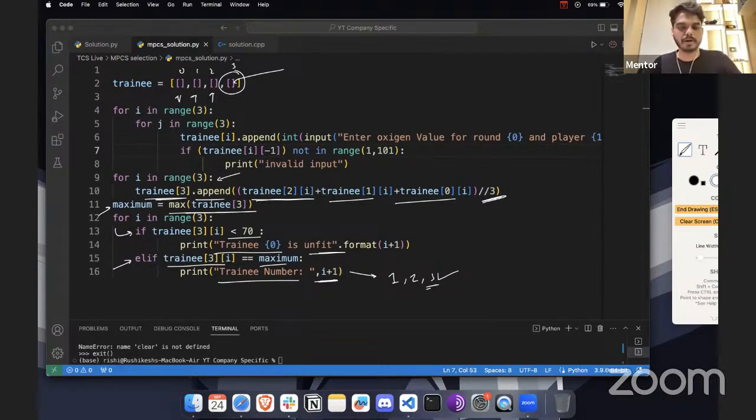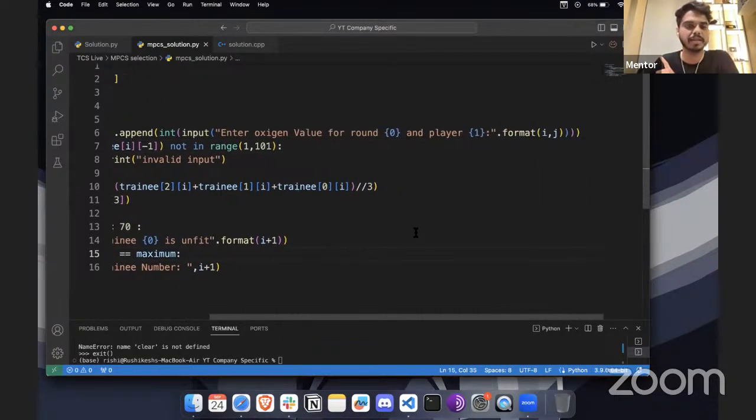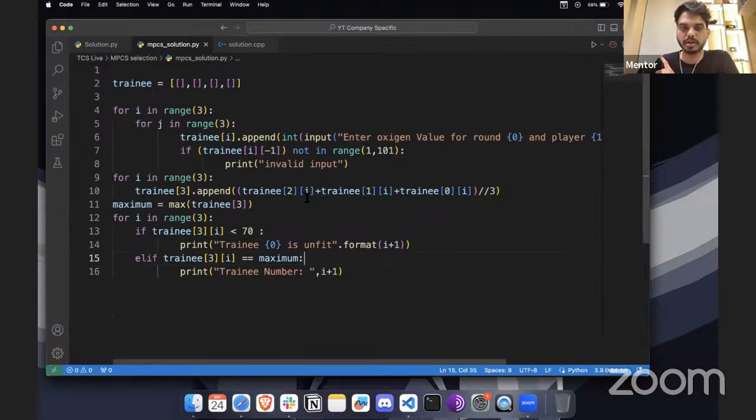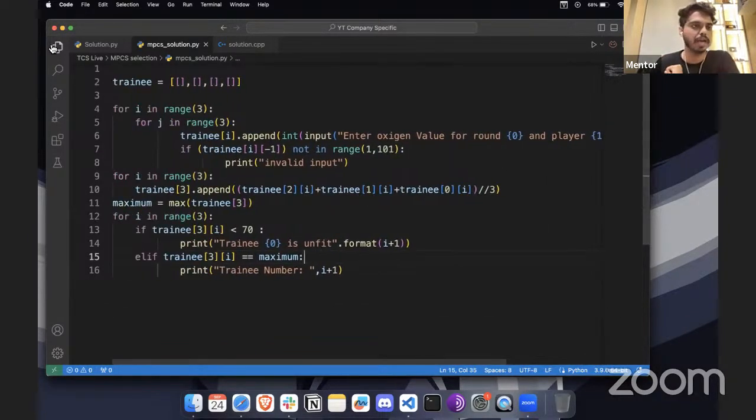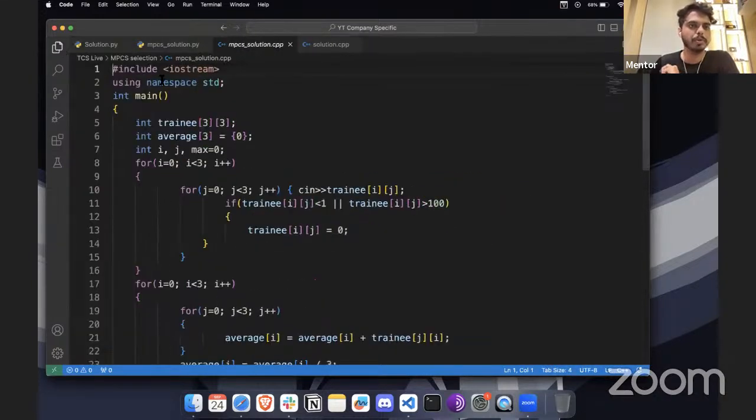Okay, so I hope it was clear to you, since this is the solution that we have in Python. I will show you around the code here, and we also have the same with respect to C++ as well. So do take a screenshot or just go through it. Let me know in the chat box if you're able to understand this.